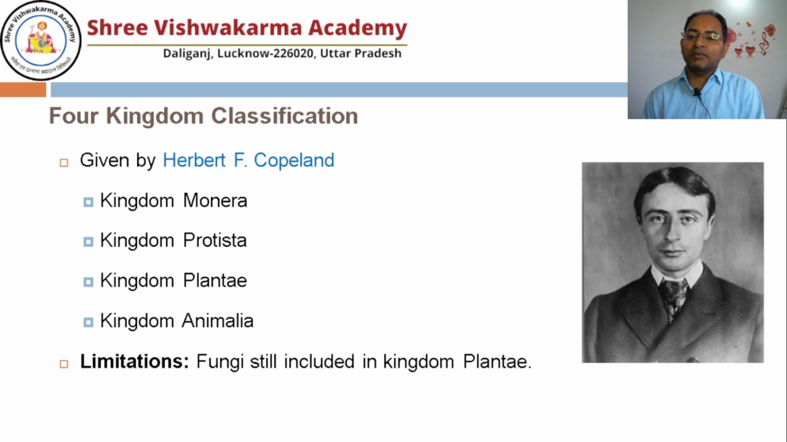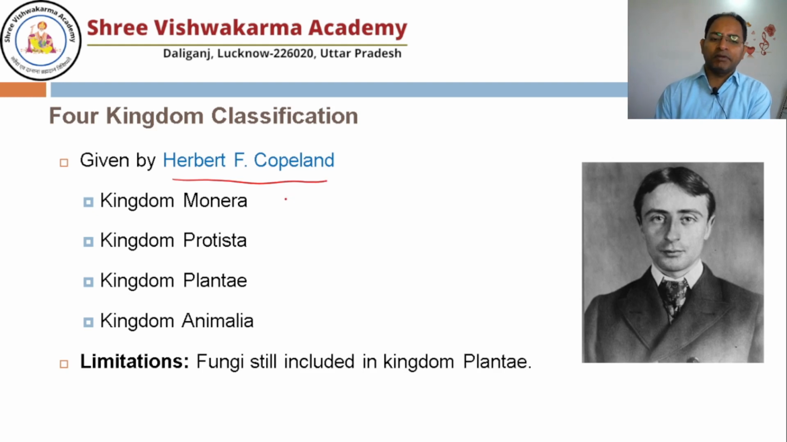So one more kingdom was proposed, that was the four kingdom classification, by Herbert F. Copeland. Now it is a bit better. How is it better? All the bacteria, prokaryotes, you can keep in the Monera. Plantae is clear. Animalia is clear. All the unicellular eukaryotes, although they are eukaryotes, but they are unicellular, you can keep in the Protista. So now it is a bit better than the three kingdom classification. But still there is a limitation.